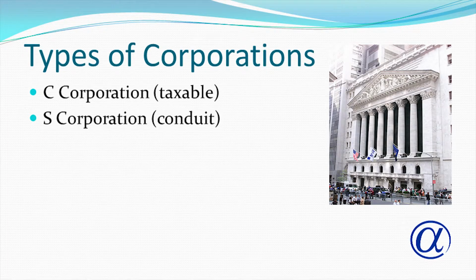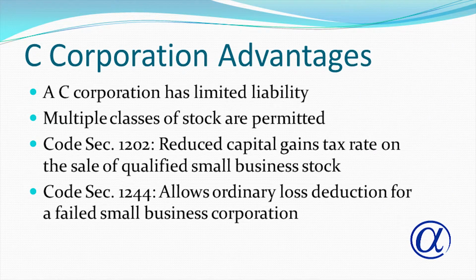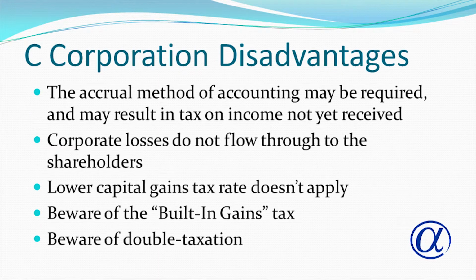A C corporation is a separate legal and taxable entity that is created under state law. Multiple classes of stock are permitted, and C corps receive favorable tax treatment on certain types of transactions. But they also receive unfavorable tax treatment for other transactions. For example, the accrual method of accounting may be required and may result in a tax on income that has not yet been received. And if the corporation pays dividends to its owners, these amounts are also subject to taxation at the individual shareholder level. This is the primary disadvantage of a corporation. The same amount of income is taxed twice, the double taxation dilemma.